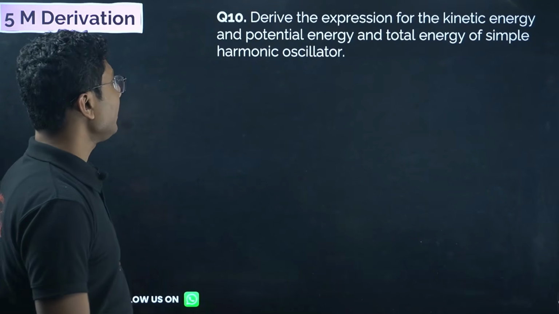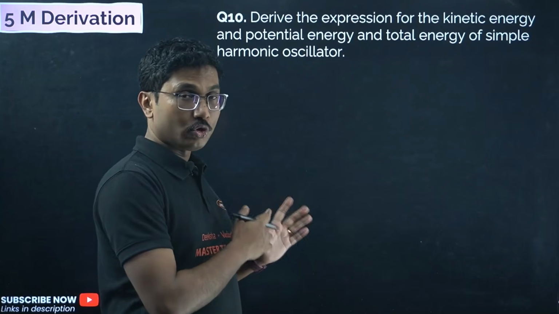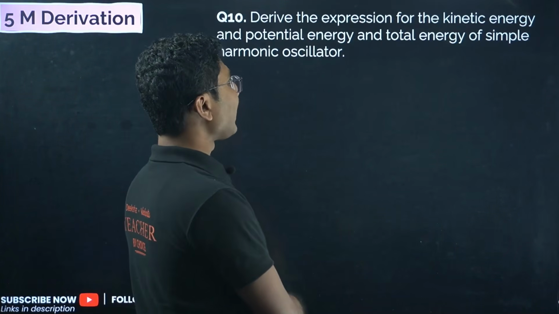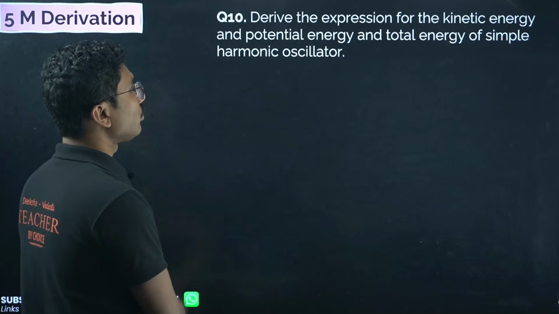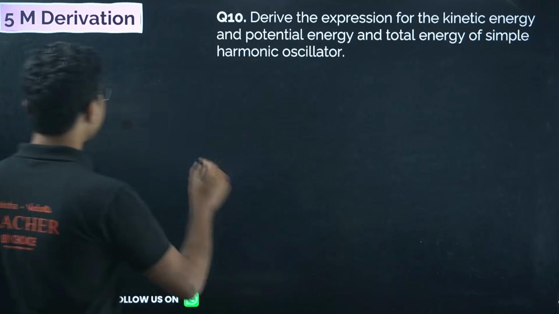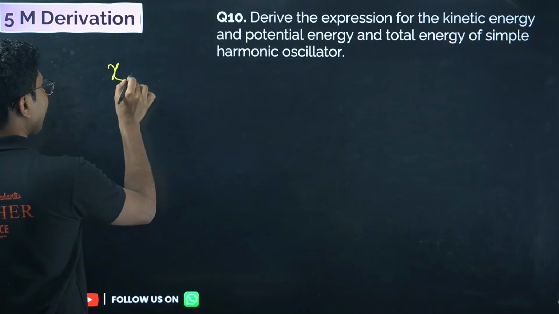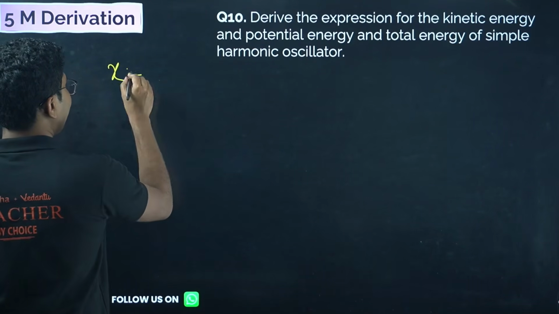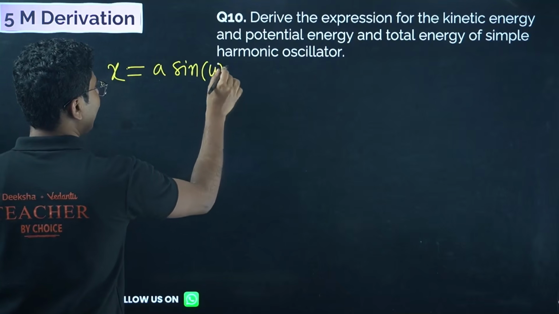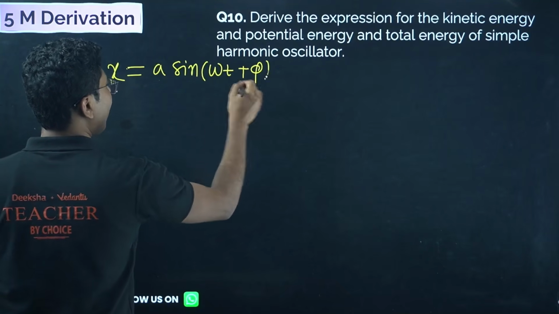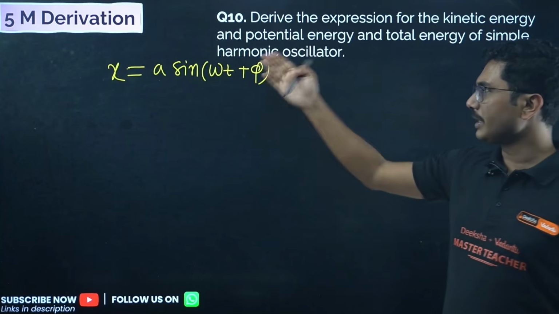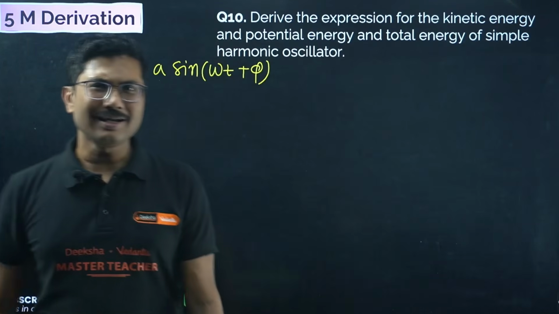Now the last derivation. Derive, don't go anywhere, we also have the numerical questions. Derive the expression for the kinetic energy, potential energy and total energy of a simple harmonic oscillator. A simple harmonic oscillator obviously has its equation given by x equals a sin(omega t plus phi). You can ignore the phi or you can take the phi. Here x is the displacement of the simple harmonic oscillator, given by a sin omega t.